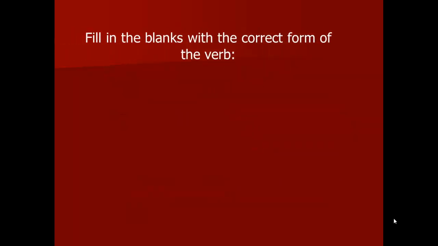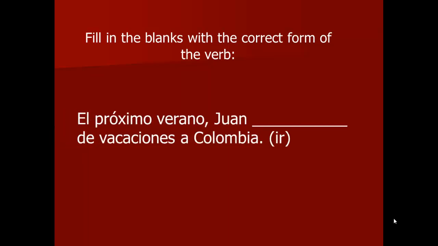So let's try this with some examples. If we have el próximo verano Juan blank de vacaciones and the verb is ir, you're going to take your root, or your infinitive, and you're going to tack on what ending for Juan. If you said just the letter A with an accent, you would be correct. So we would say Juan irá de vacaciones a Colombia.